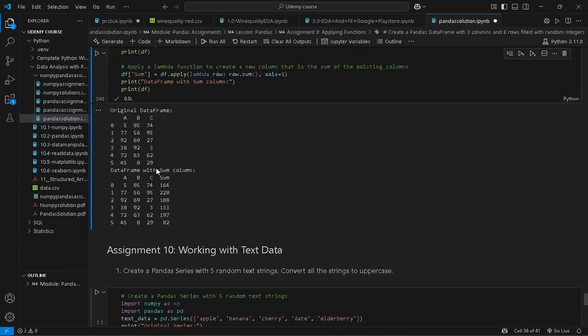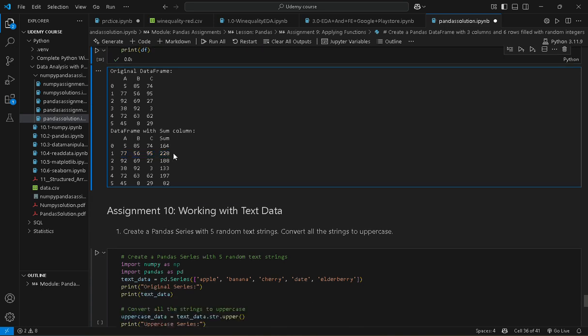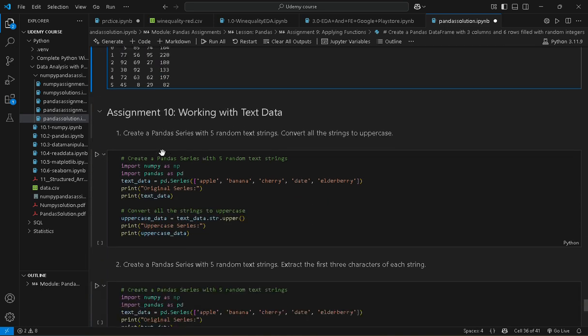So let's check the answer, 85, 74. So this is our 85 plus 74 equal to 164, 77 plus 56 plus 91 equal to 288. So this is our sum column, sum of rows.